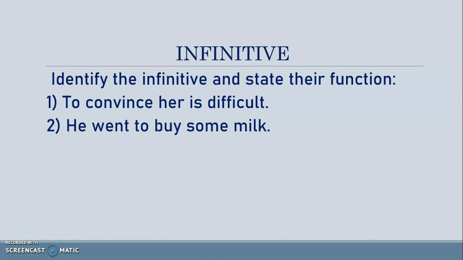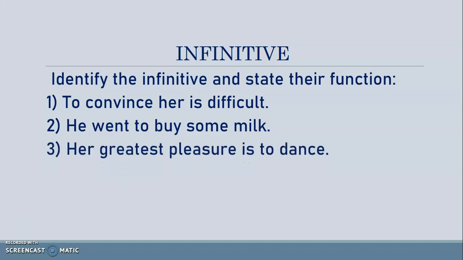Second one: He went to buy some milk. To buy is used after the verb, but it shows some purpose. So to buy is used to express some purpose. Her greatest pleasure is to dance. To dance is used after the be form verb, that is, is. So it functions here as complement. I love to swim. To swim is used after the transitive verb love, and answers the question what. So it functions here as object.